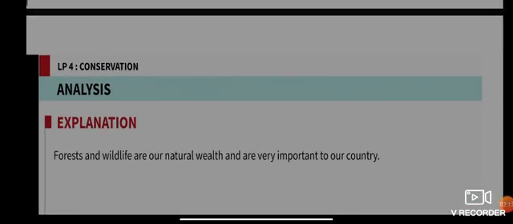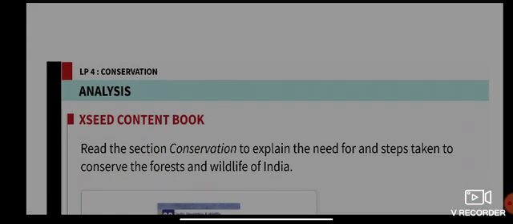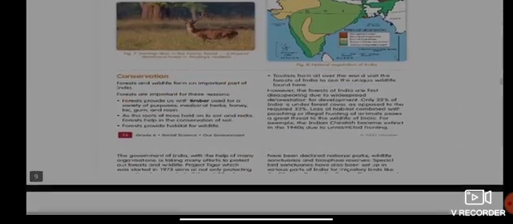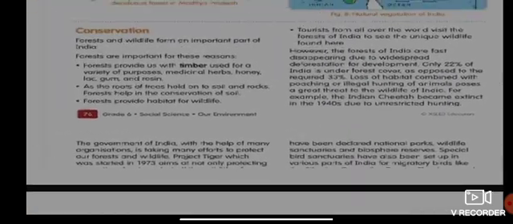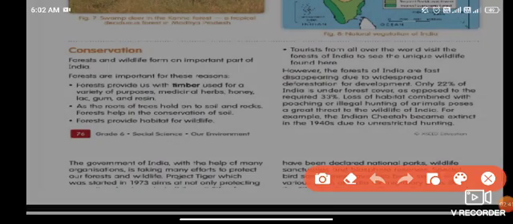Yes, forests and wildlife are our natural wealth and are very important to our country. For this, let us refer to the section on conservation of wildlife, so let us look into what conservation is. Now I want all of you to go through your textbook. Conservation, you'll find on page number 76. I'm not going to read it for you, so please read your textbook, page number 76, conservation.